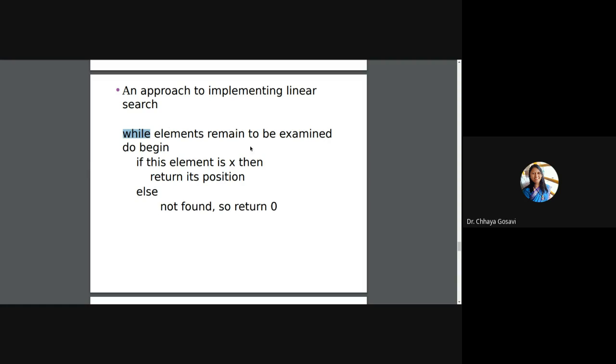So: while elements remain to be examined, do begin; if this element is X, then return its position, else not found, return 0. This is what is known as logic. We just write the logic on paper. We search numbers one by one, and if we get that number, we return its position, that is the index, and if the number is not found, we print that the number is not there and return 0.